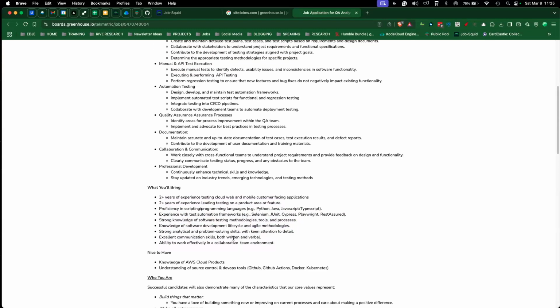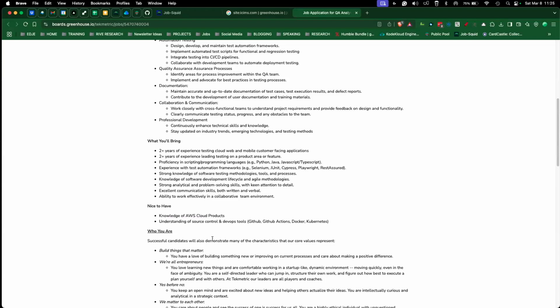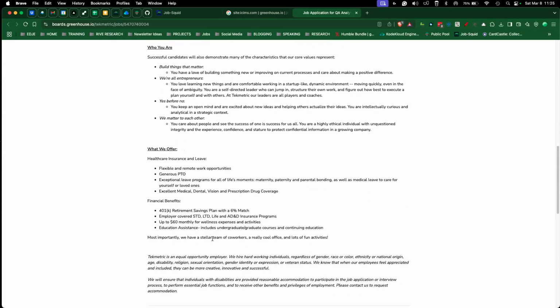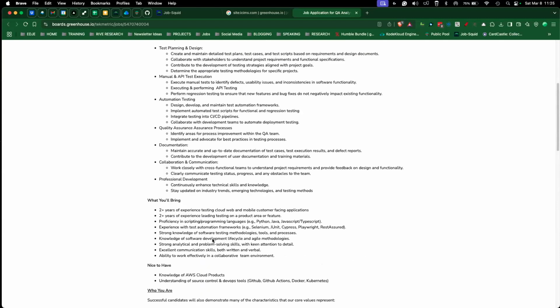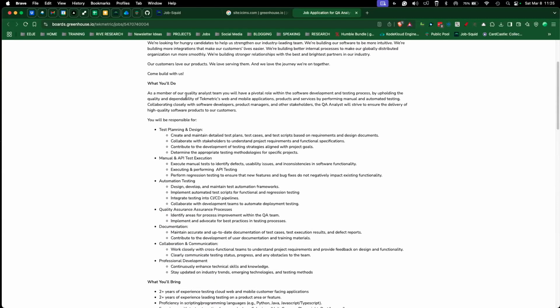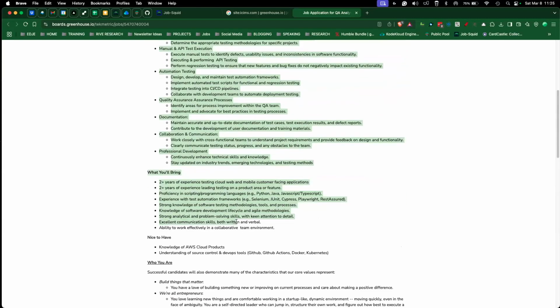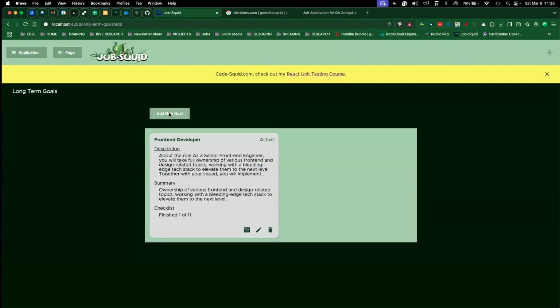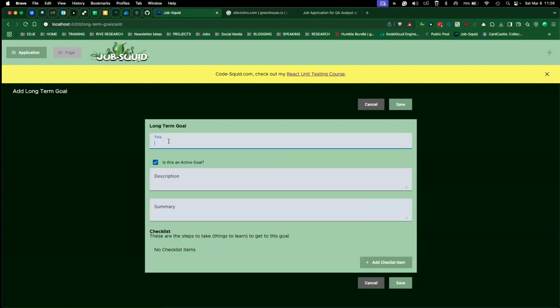So let's do this. Let's take this, and we do have nice tabs. I want to add those in too. I'm not going to worry about the who you are, but eventually I want to copy the whole thing at some point. So what I'm going to do is start here. What you'll do, I'm going to copy this, and I'm going to come down, and what I really want to capture is, this is for long-term goals, is what this looks like. Now, if I were capturing this for what I'm doing for the job, it might be a different amount that I'm copying. So in Job-Squid here, we'll add a new goal, a long-term goal.